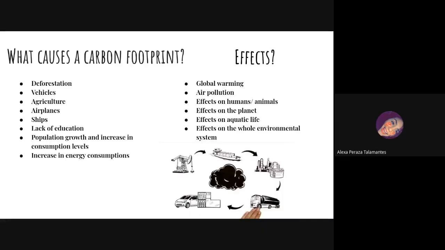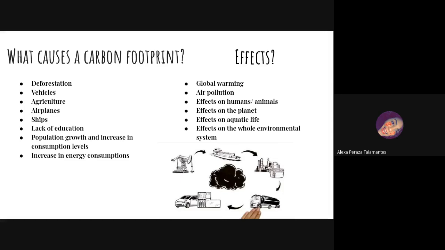Effects the carbon footprint has. It can cause global warming, air pollution because we're releasing gases, and effects on humans and animals. Humans, because the air can be polluted, and that can be bad for a lot of humans and things in our body. Animals, because we are hurting their type of lifestyle. They have to accustom to new climates, and their homes are just being destroyed.